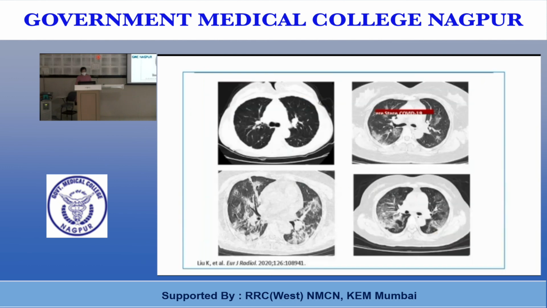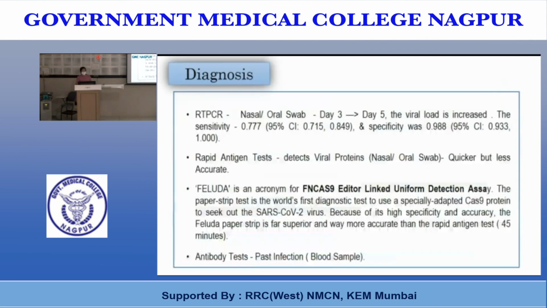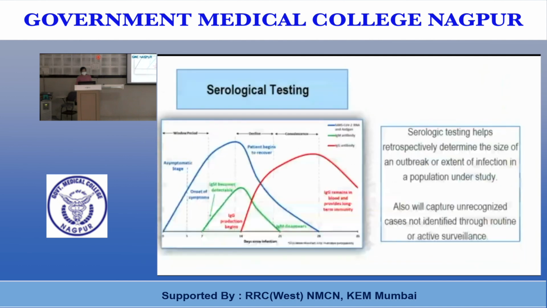This is the CT finding, classically showing the ground glass opacities. This is already covered by the radiologist. And the diagnosis is by RT-PCR, rapid antigen test, and antibody test. This is a slide showing serological testing. It helps to retrospectively determine the size of an outbreak or extent of infection in the population under study. It also captures the unrecognized cases that are not identified through routine or active surveillance.